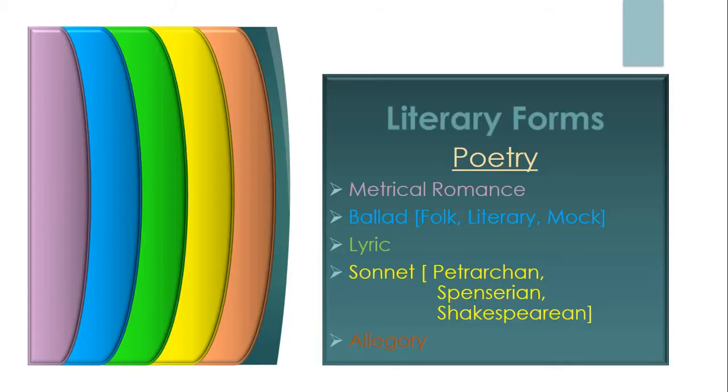This video deals with literary forms. Here we are going to analyze poetry. In poetry, we can use many forms of writing. Here we are going to see 5 topics: metrical romance, ballad, lyric, sonnet, allegory.